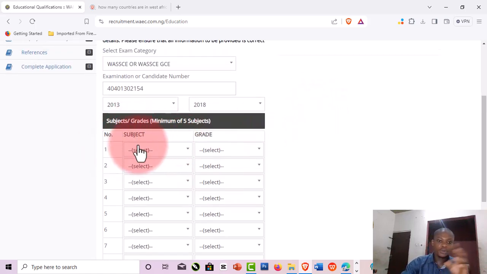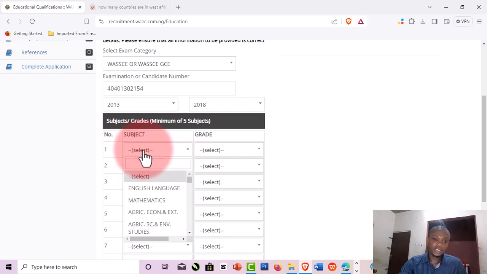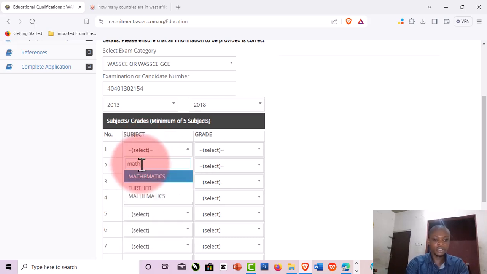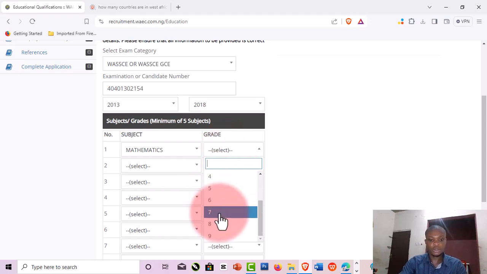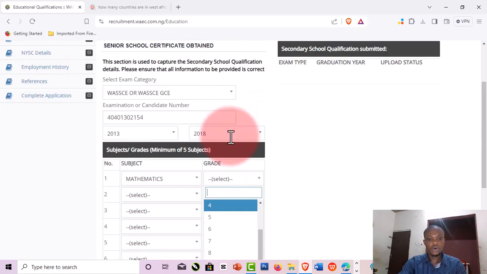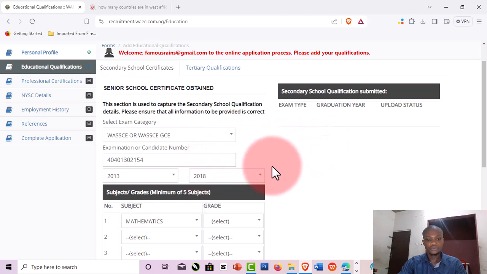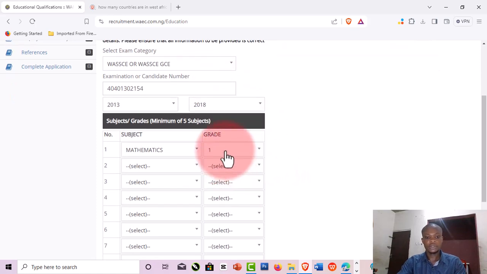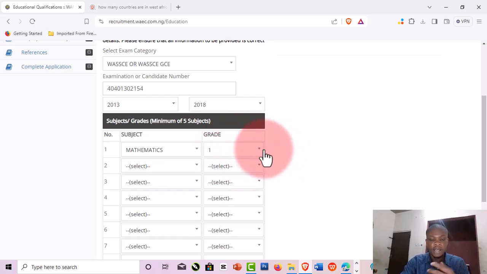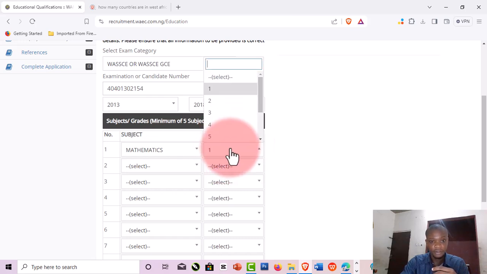So now you put the subjects and the grades, right? So you must put the subject and the grade. So for example, if you're starting with mathematics, that is very, very important, right? So mathematics, you put in if it was A1, all those things. So the grade here, one here is for A1, then you have B, C, you also have D and E, even have F, right?